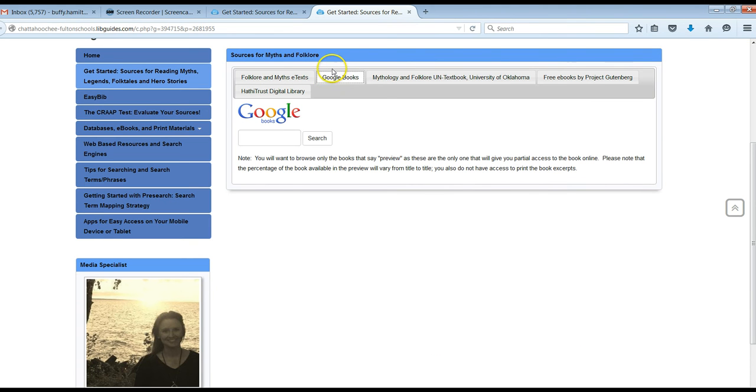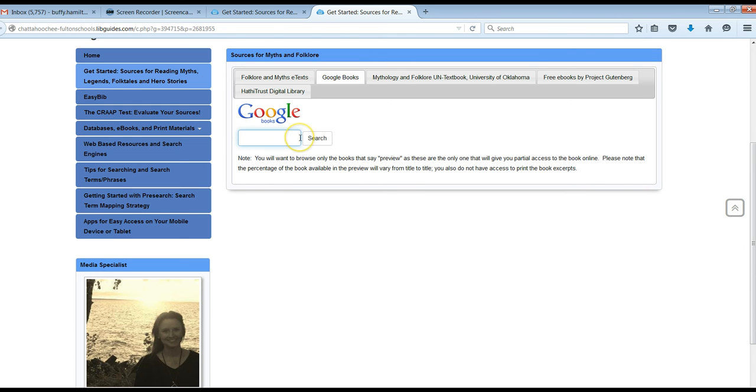The next resource that I think will be super helpful for most everyone is Google Books. And this is a special search engine in Google that takes you to their digitized online collection of books. Several years ago, Google undertook a massive book digitization project, and what this allows us to do as users is to view parts of a book online, or sometimes even read an entire book online.